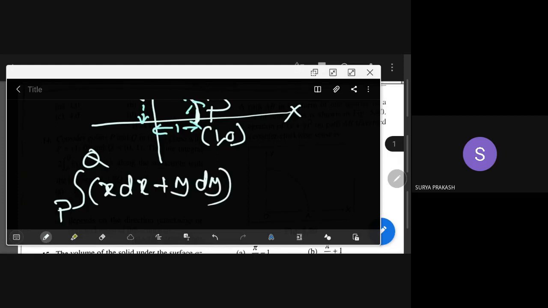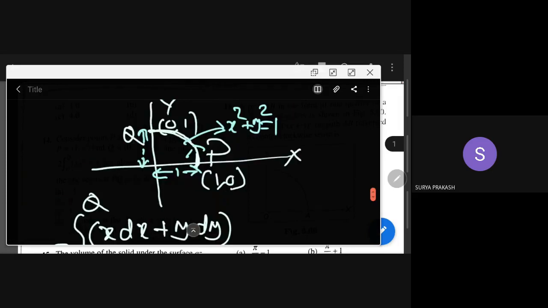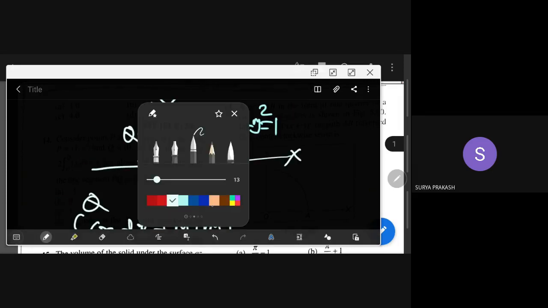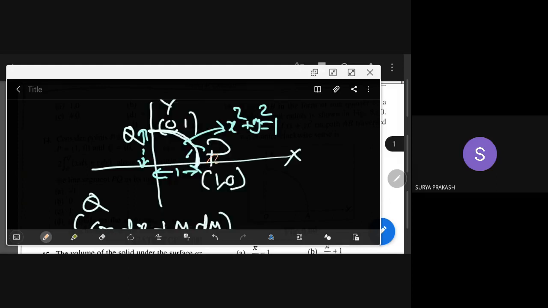Because where are we actually? We are moving like here. I'll show you, you should get a feel of that. I'm moving like this, along this curve. I'm not deviating, I'm only on the curve. So on the curve, what is happening? On the curve, we have x is equal to cos theta, y is equal to sine theta.